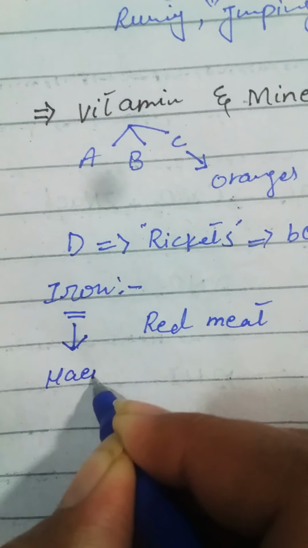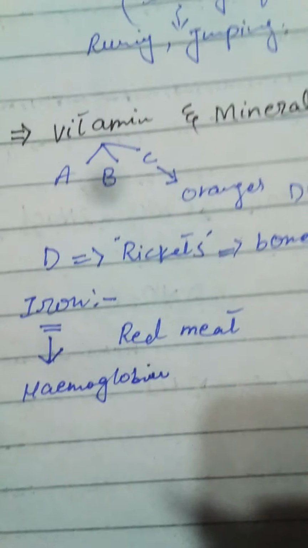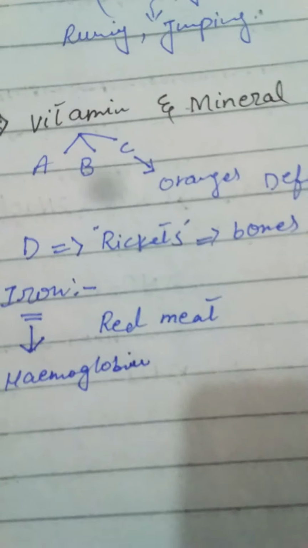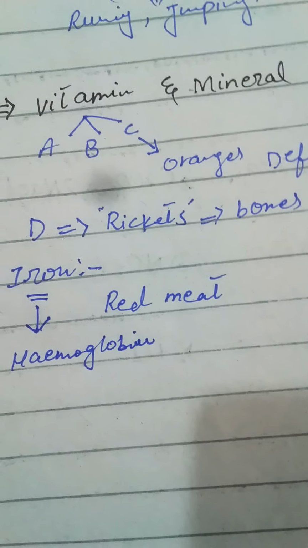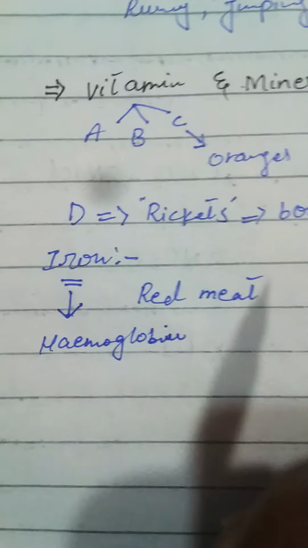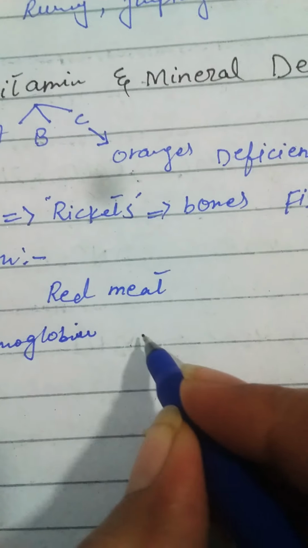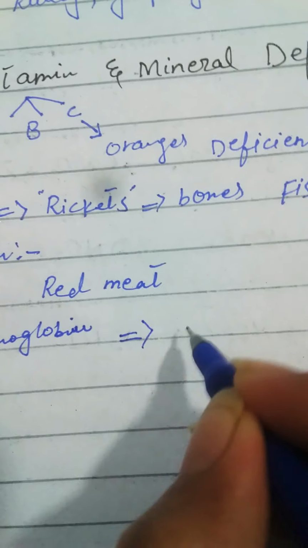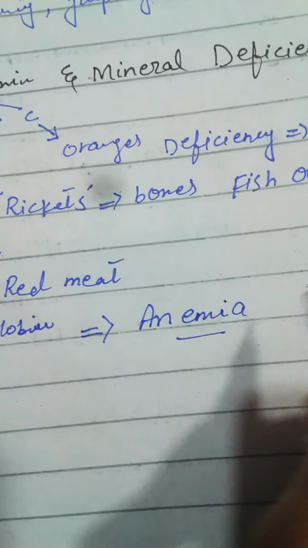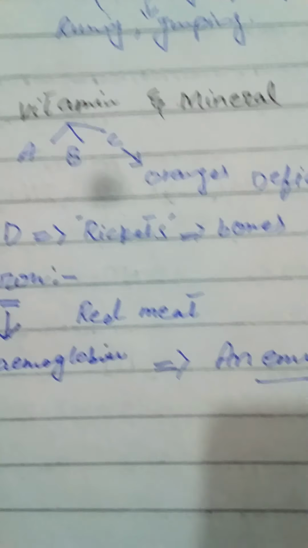Hemoglobin is the part of the blood that gives redness to the red cells and is also responsible for the transport of oxygen throughout the body. If there is a deficiency of iron, we get a disease called anemia. The patient of anemia looks very pale and tired.